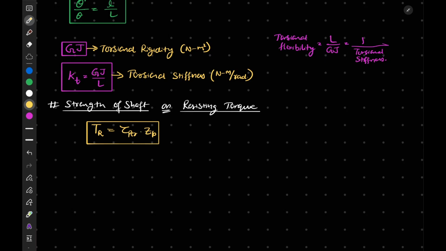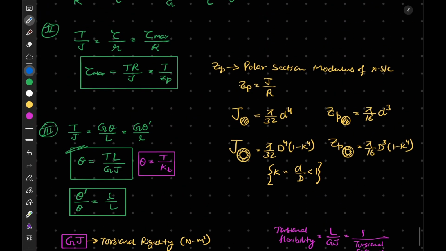So from here we can say that for a given material, the resisting torque is directly proportional to the polar section modulus. Let's compare the polar section modulus of circular and hollow shafts.